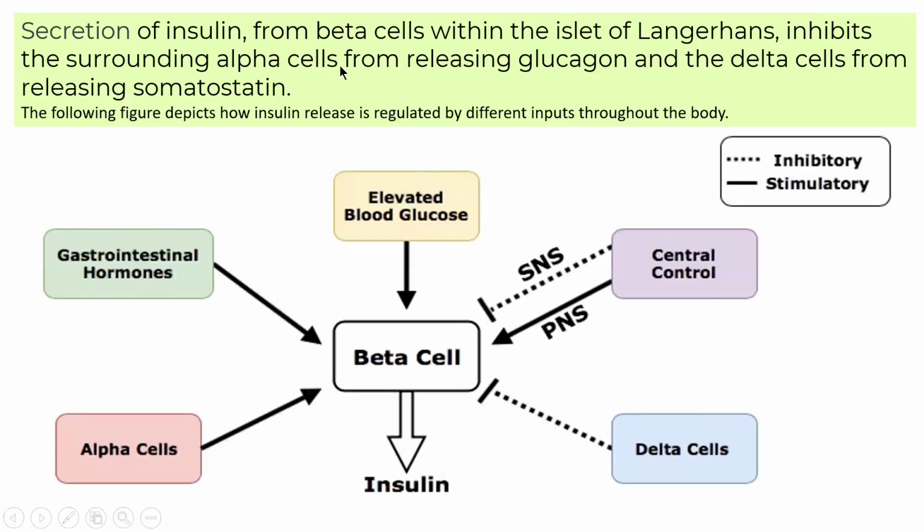Secretion of insulin from beta cell takes place when there is an increase in blood glucose level, when you eat carbohydrate rich food. So beta cell secrete insulin, alpha cell come into role, gastrointestinal hormone also, parasympathetic system also, and inhibitory is delta cell and sympathetic nervous system. Sympathetic means in stress.